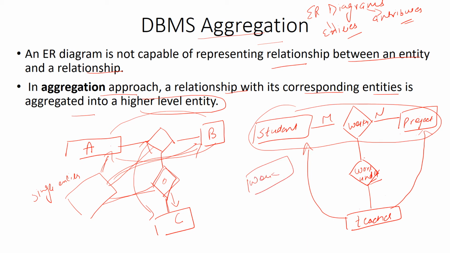The details of the students and the project they are working on, and the details of the project under which students are working, will be combined in a single entity. This entity will be related to the teacher model and will give information to the teacher by combining these two. So what will aggregation do? It will combine two entities, and the relationship between these two entities will become a high level entity.